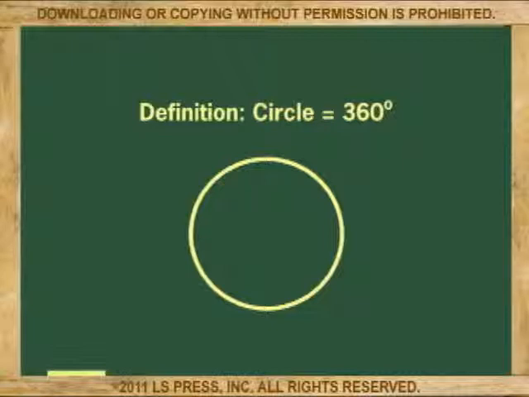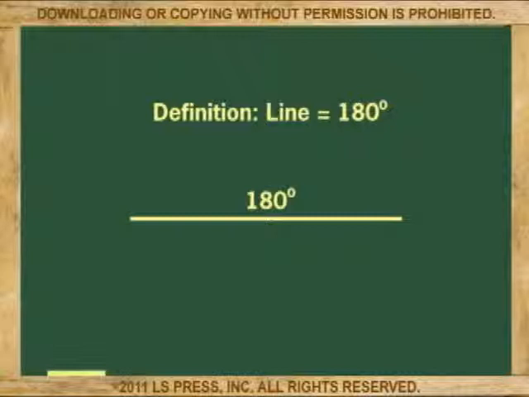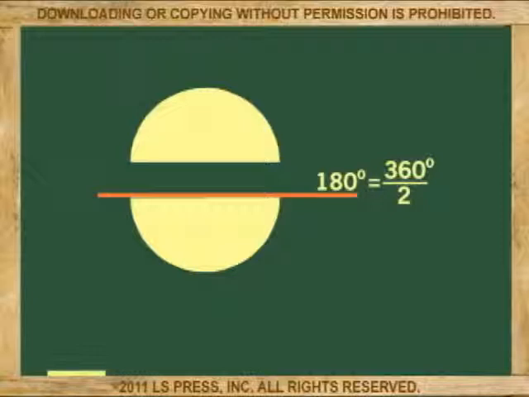I will not go now into why a circle has 360 degrees because it is a historical question beyond this course. So, if a circle has 360 degrees, a line has then 180 degrees. Why? Because a line is what you get by cutting a circle in 2. And half of 360 is 180.